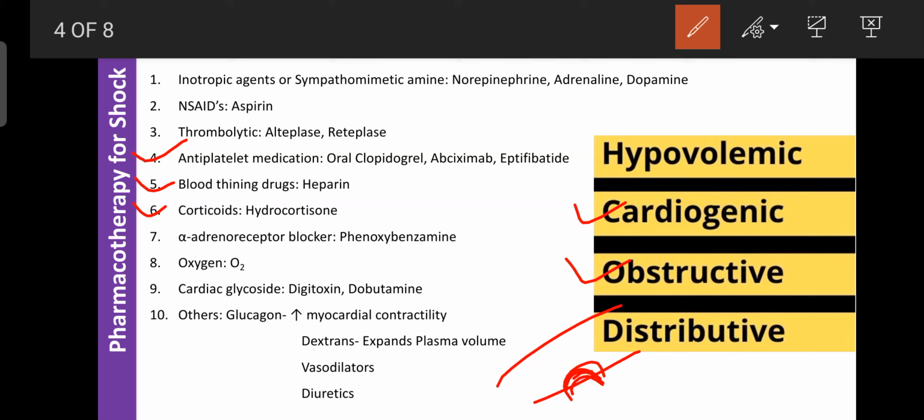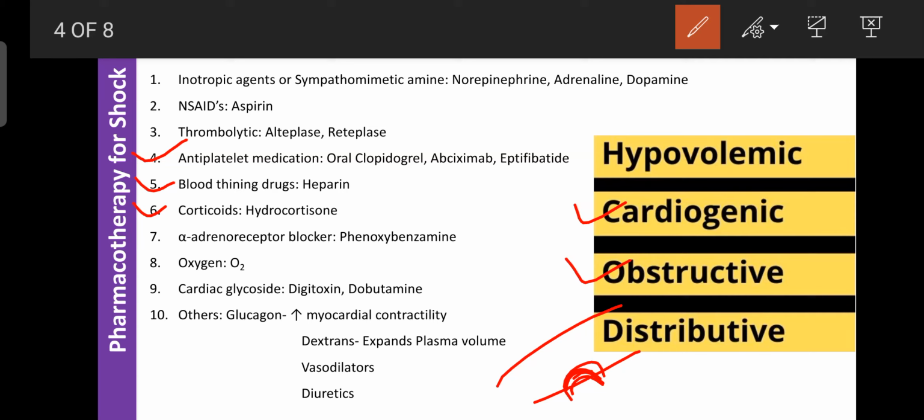Next one is the corticoids, that is hydrocortisone. Hydrocortisones mainly have the vasoconstriction property, so they enhance the blood circulation towards the vital organs. On the other side, corticoids are potent drugs that inhibit the antigen antibody reaction by showing anti-eosinophilic activity, because eosinophil is a type of WBC involved in, or able to initiate, the antigen antibody reaction.